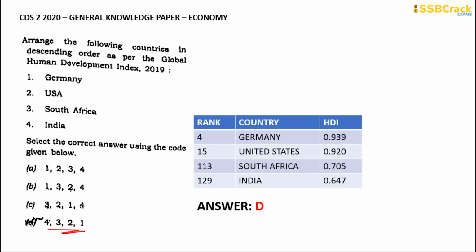The least rank was given to our country India. Our HDI is 0.647 with a rank of 129 in the year 2019. Then comes South Africa with a rank of 113, then the United States with a rank of 15, and then Germany with 4th rank in the Global Human Development Index of 2019. South Africa's HDI is 0.705, the HDI of the United States is 0.92 and of Germany is 0.939. So in the descending order, if we have to see, it is India, then South Africa, after that the United States and then Germany, which is 4, 3, 2 and 1, which is absolutely option D.